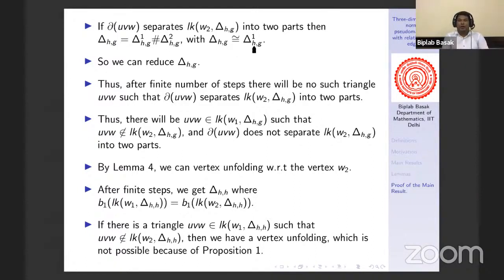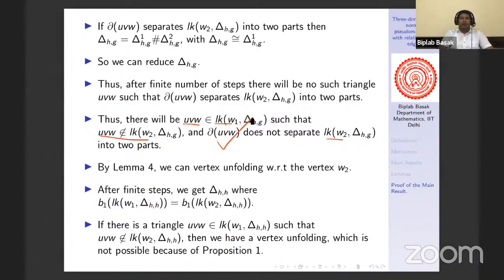Since we are working on the finite complex, delta is finite. So after a finite number of steps, we will reach a stage where we do not have triangles where the link of W2 is separated into two parts. That means we will have a triangle UVW, which is a part of the link of W1, but it is not a part of the link of W2, and the link of W2 is not separated by the missing triangle. That means we can do a vertex unfolding with respect to the vertex W2.